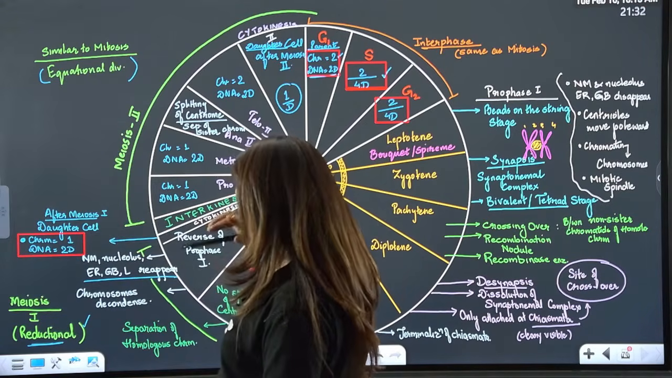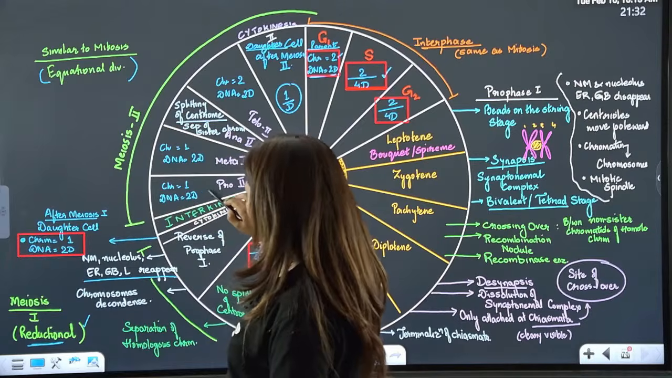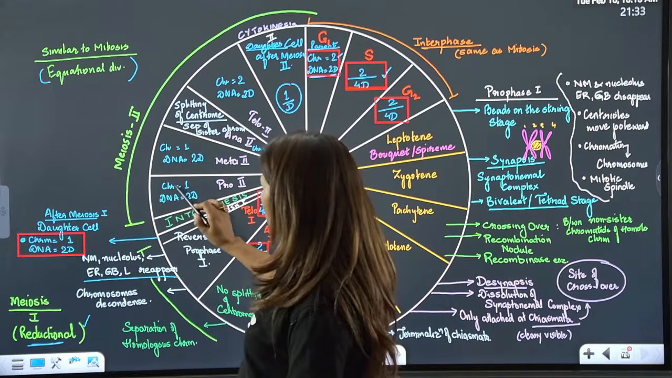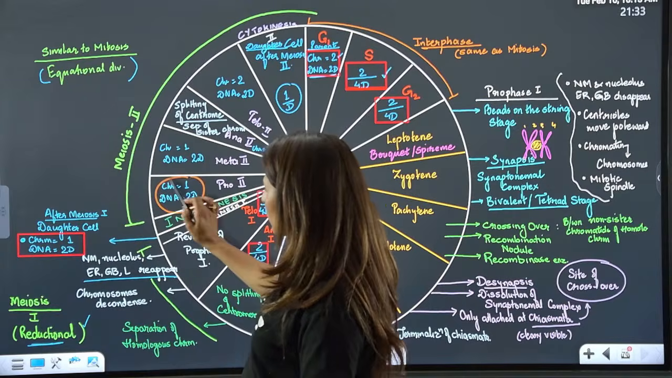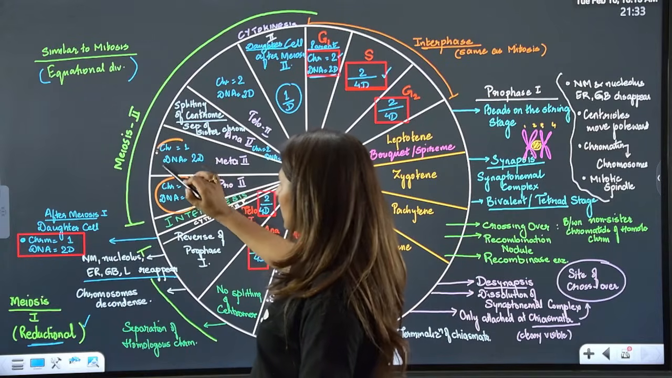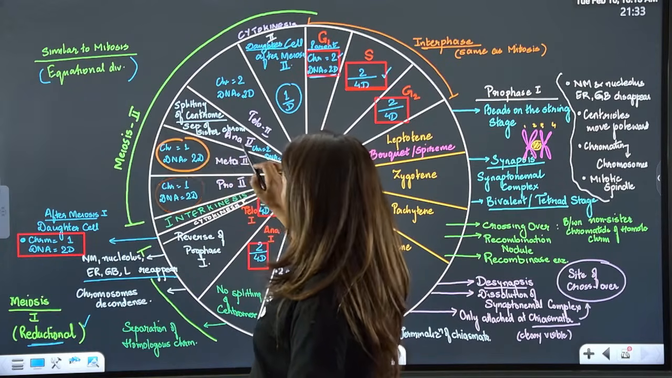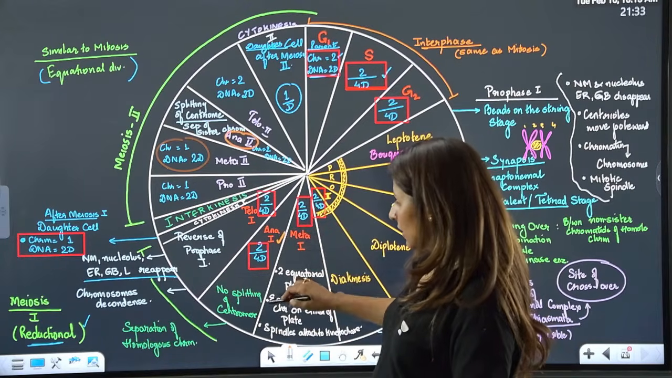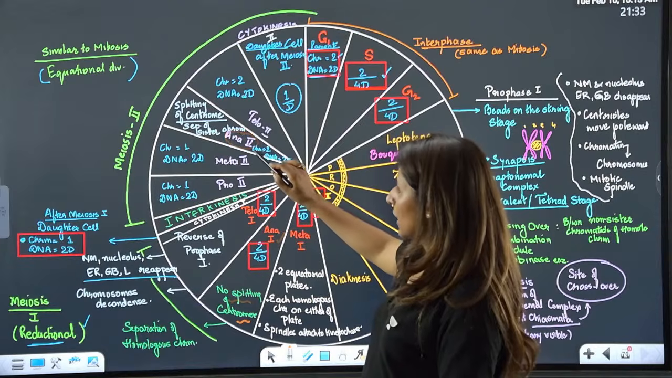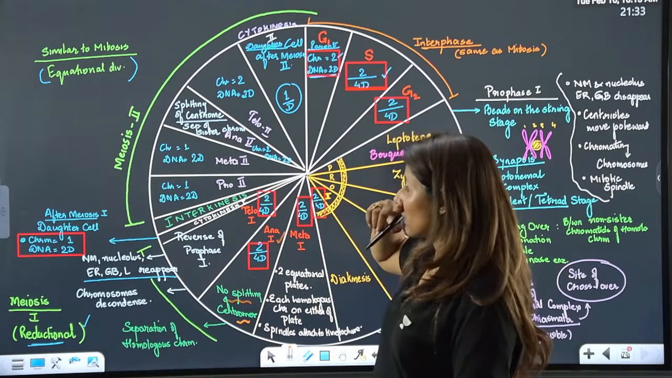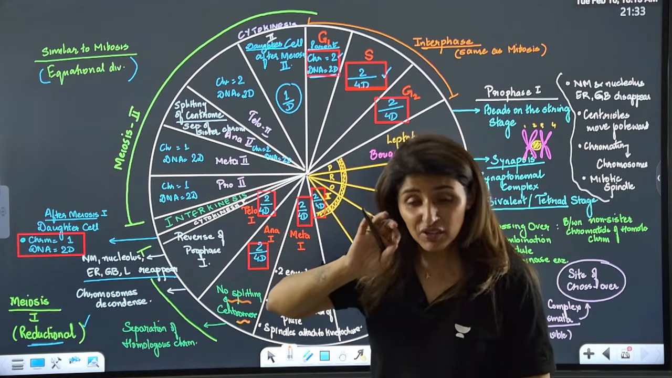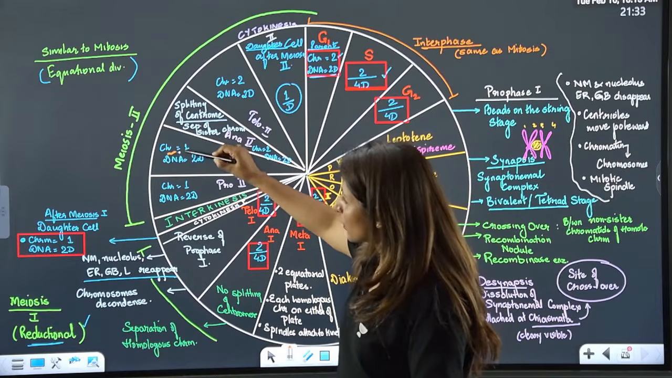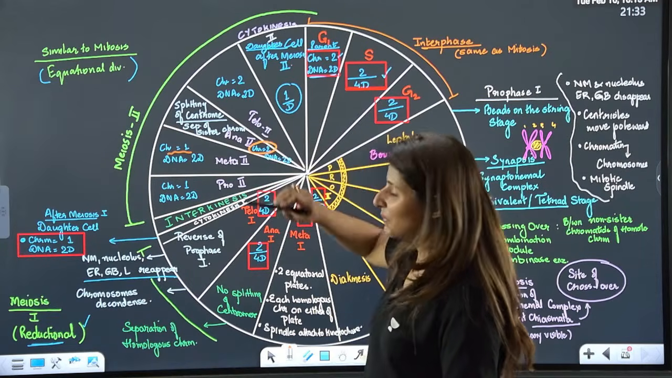Now see, each daughter cell enters meiosis 1, and you will treat it as mitosis. So here in the beginning we have chromosome 1 and DNA is 2D. In metaphase it remains the same. In anaphase 1 there is no splitting of the centromere. In anaphase 2, splitting of the centromere will take place. When the centromere splits, the chromosome number will increase. So here it was chromosome 1, here the chromosome number will become 2.